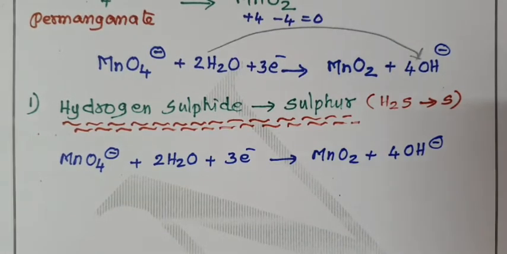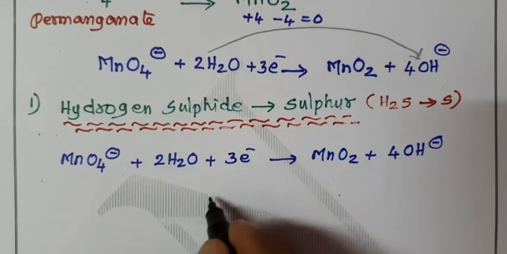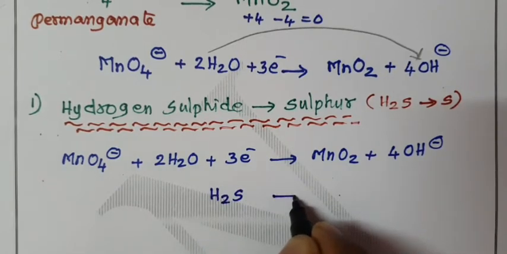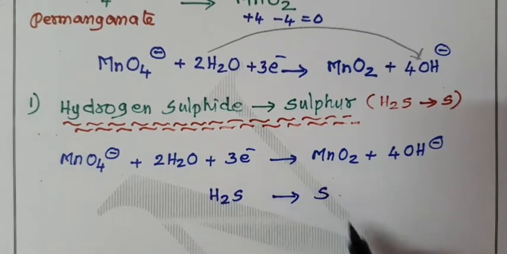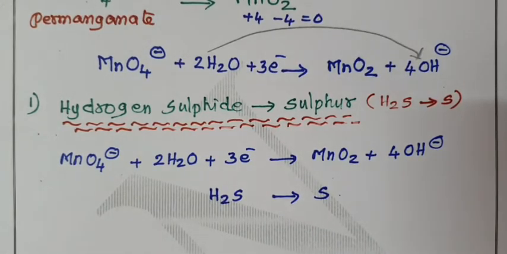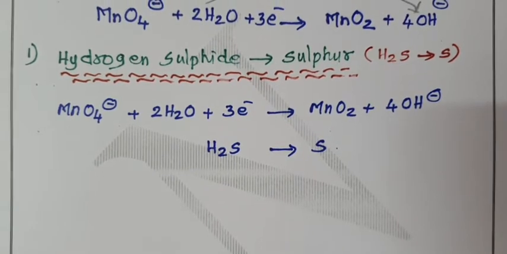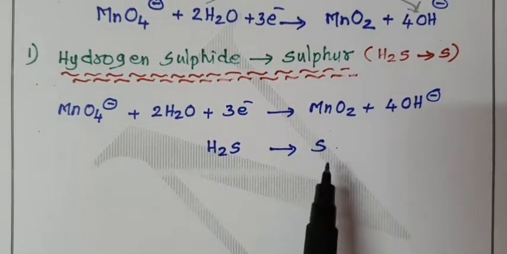Now write our equation. In our equation, hydrogen sulfide H2S is oxidized into sulfur. Finally, I will tell how this sulfur undergoes oxidation. Now balance the second equation. First we have to balance the element. Left hand side 1 element, right hand side 1 element. Therefore, the element is balanced.